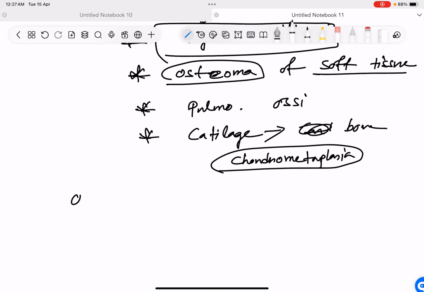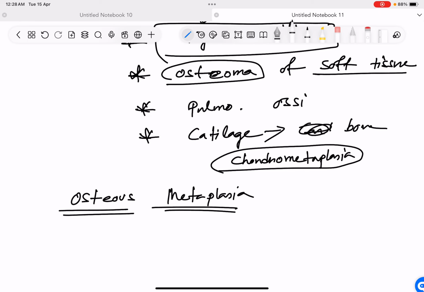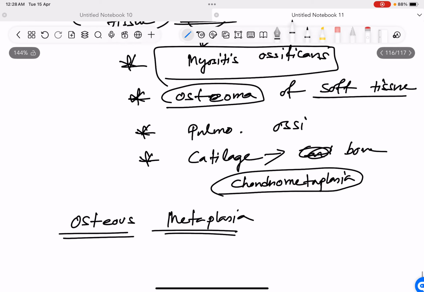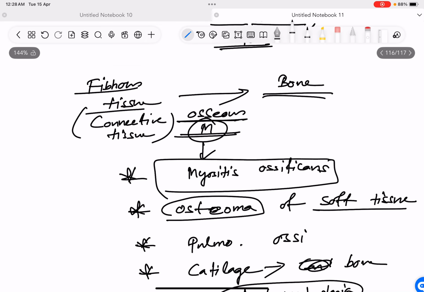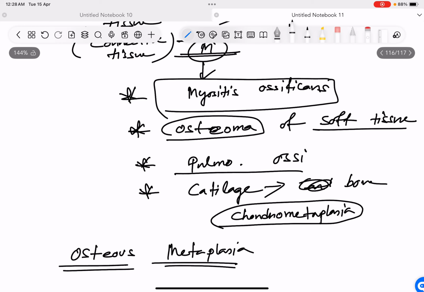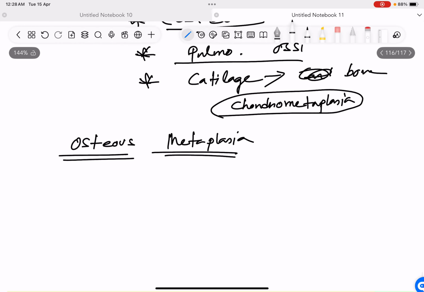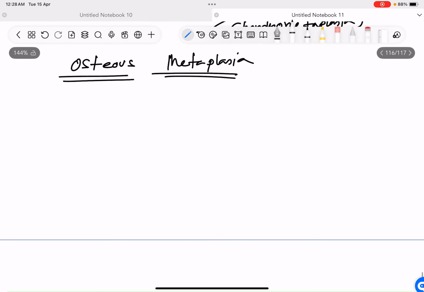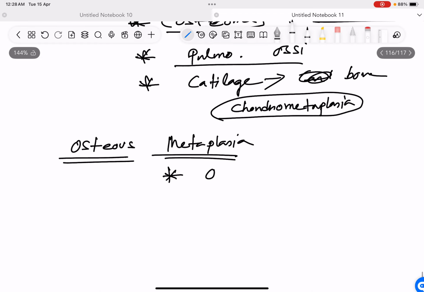First thing, I pronounced it wrong. It is not osseous, it is osteous metaplasia. I mispronounced it, sorry. Now, chondrometaplasia is a type of osteous metaplasia. So examples of osteous metaplasia are myositis ossificans, osteoma of the soft tissue, pulmonary ossification, chondrometaplasia. Another example is osteous metaplasia of the endometrium.